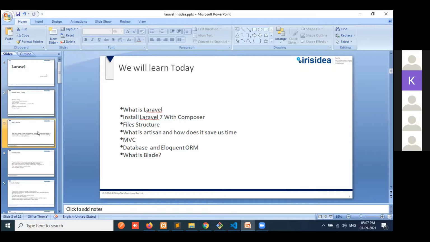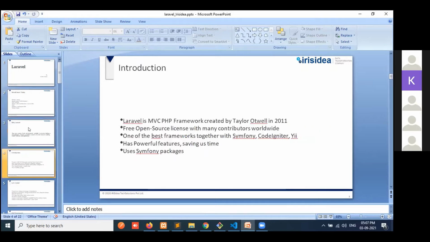Laravel is an open source PHP framework created by Taylor Otwell in 2011. It's a free open source license with many contributors, and one of the best frameworks together with Symfony, CodeIgniter and Yii. It has powerful features, saving us time with Artisan commands and using Symfony packages also.